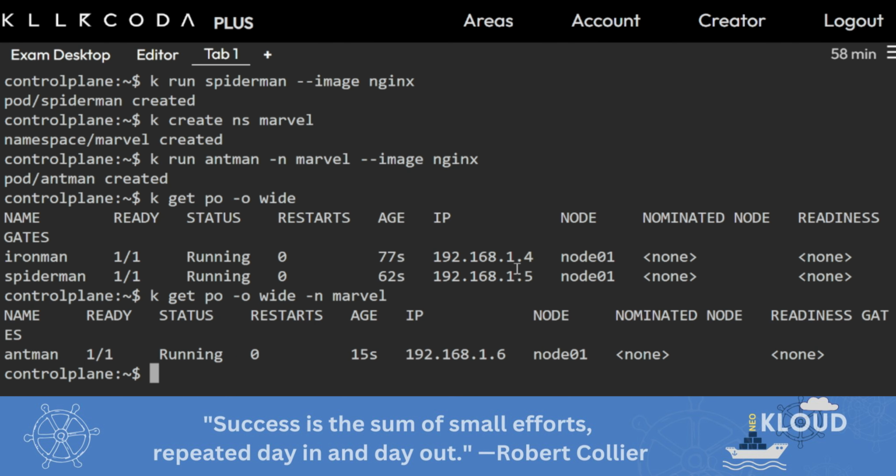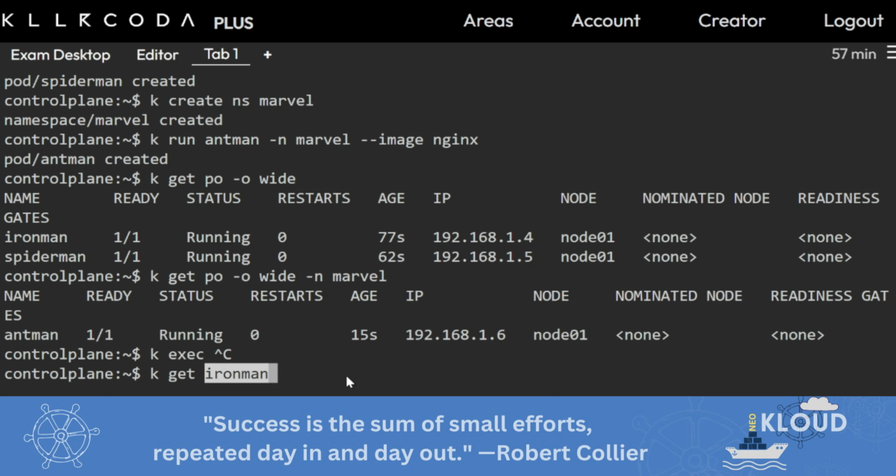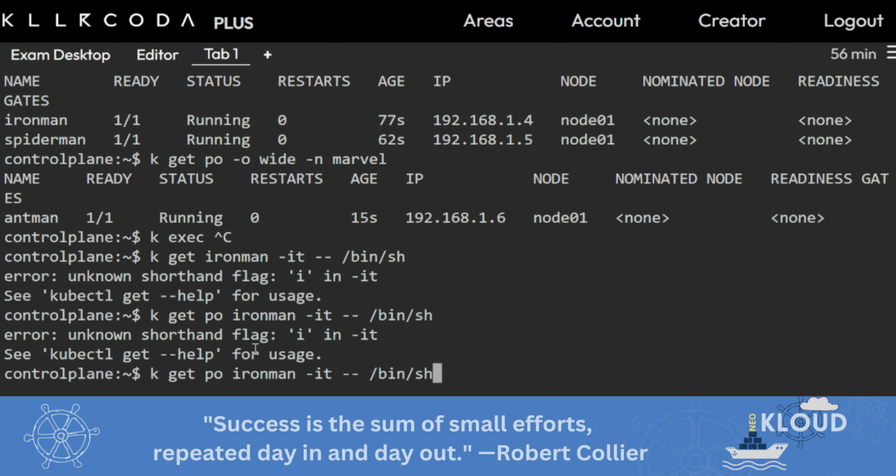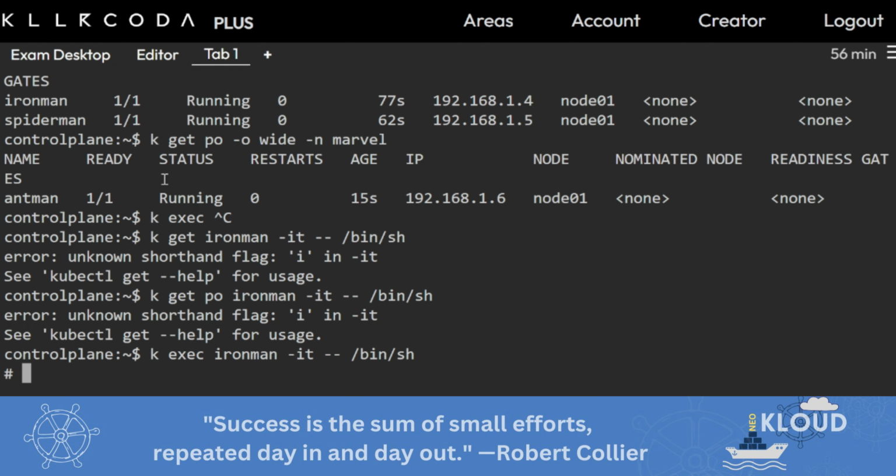One is this. You see these IPs are in the same network, and these pods can communicate with each other. I log in to the pod with k exec -it Iron Man -- /bin/sh. Okay, sorry, k exec, then ping. I'm in Iron Man. Okay, I have to ping this and this.